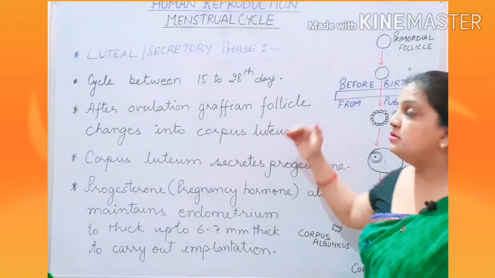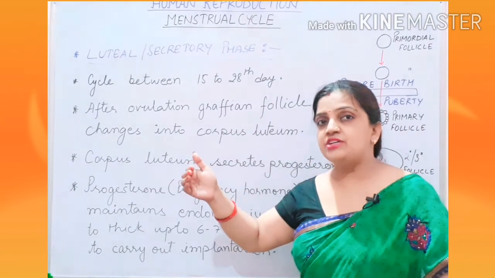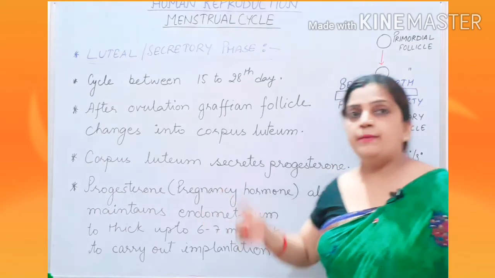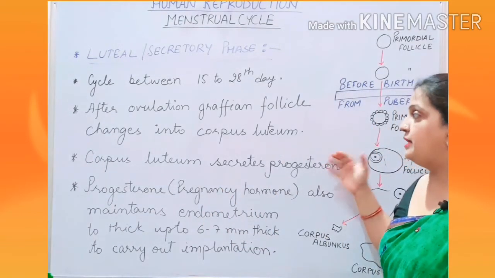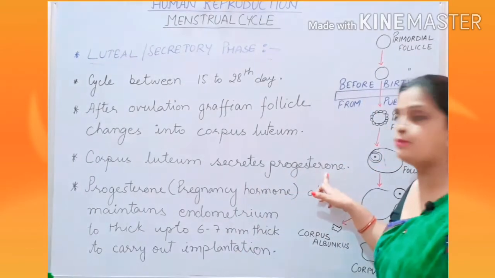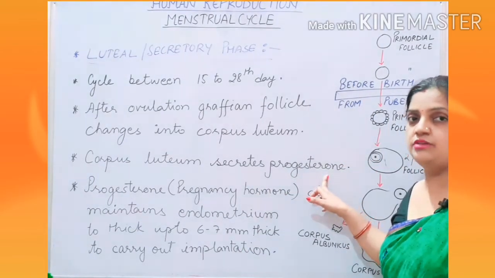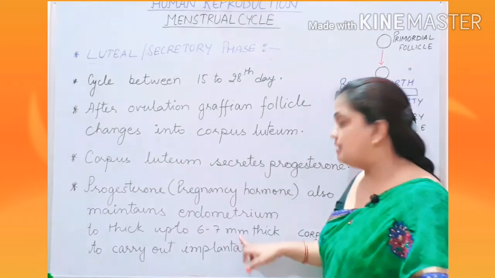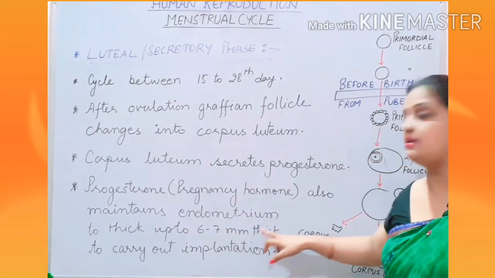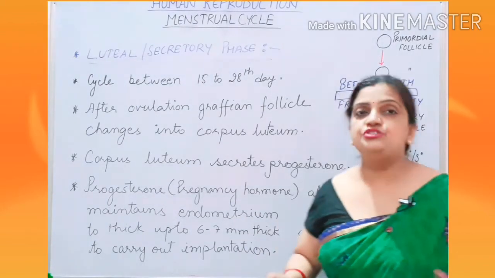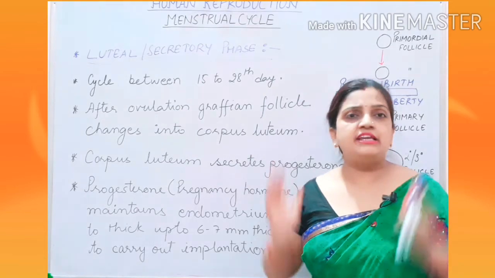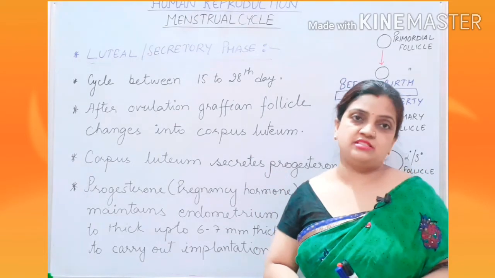When it was in the follicular stage, your Graafian follicle was secreting estrogen hormone. But when the corpus luteum has formed, it will secrete progesterone, and this progesterone will support the endometrium thickness to increase up to 6 to 7 mm during the implantation process, so that the implantation process can take place nicely.